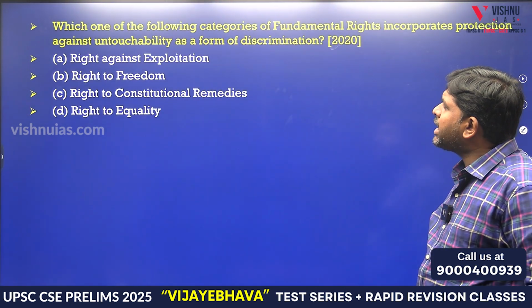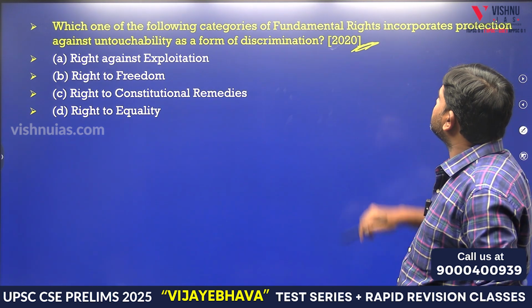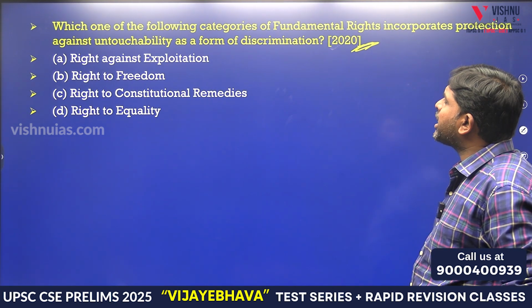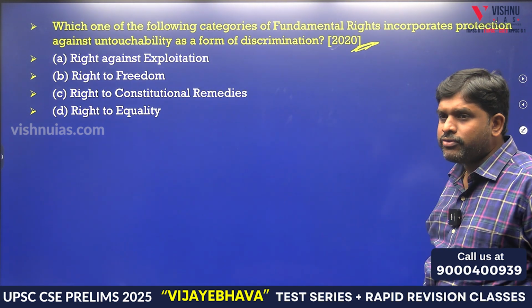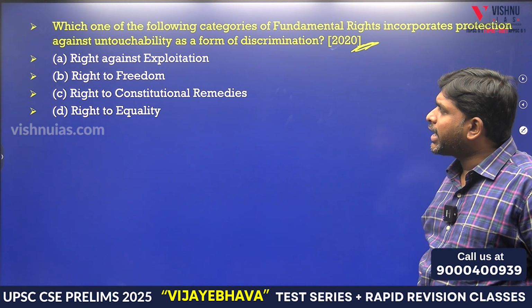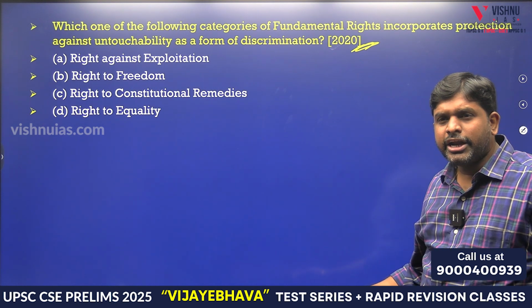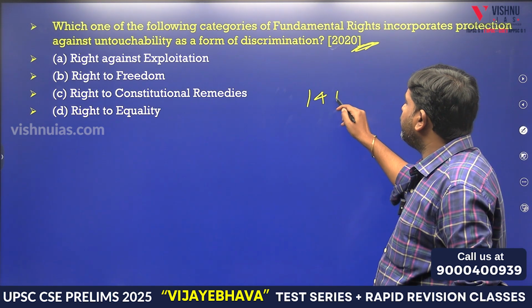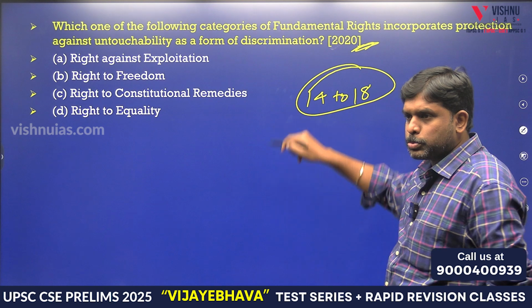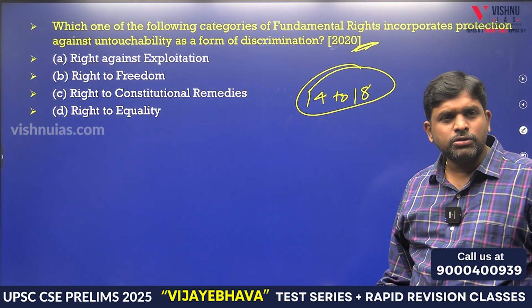Which one of the following categories of fundamental rights incorporates protection against untouchability as a form of discrimination? Right against exploitation, right to freedom, right to constitutional remedies, and finally, right to equality. 14 to? Easy question only.